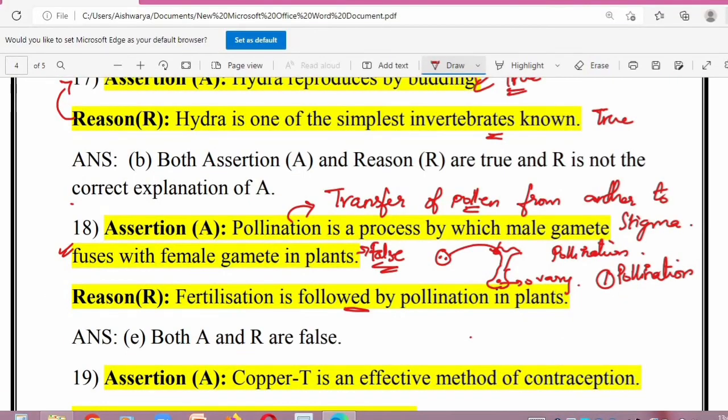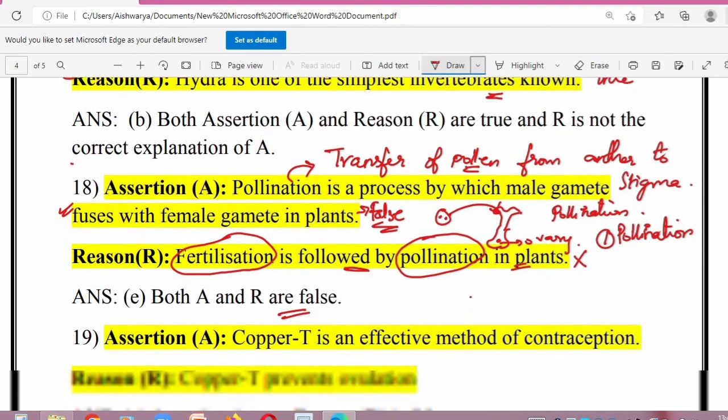Reason they have given that fertilization is followed by pollination in plants. But just now I explained to you that pollination takes place first, followed by fertilization. So pollination is followed by fertilization, whereas fertilization is not followed by pollination. So this statement is false. So here assertion and reason both are false. Okay. Moving on to the next.